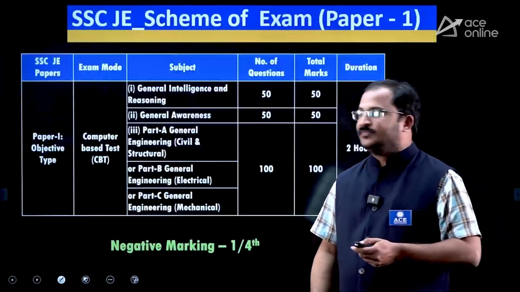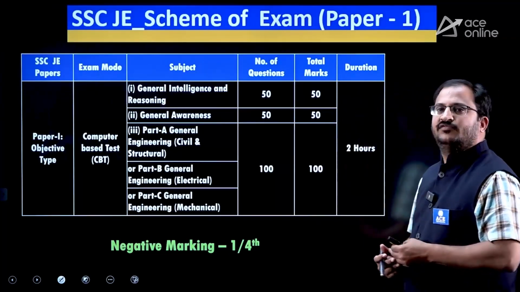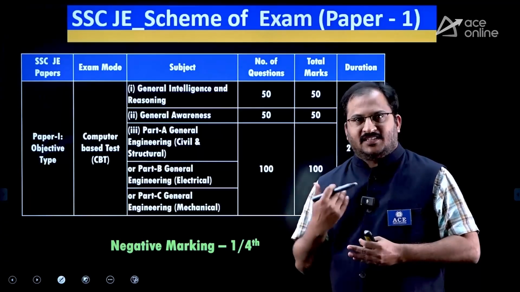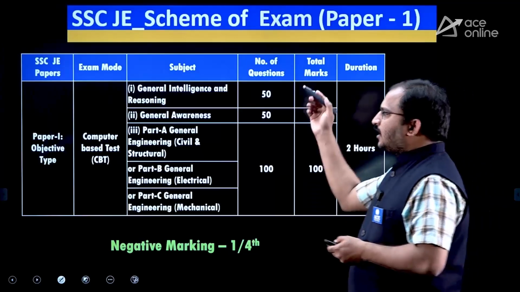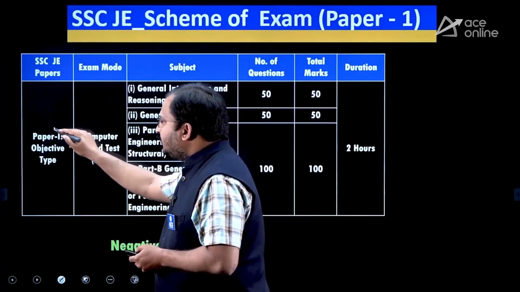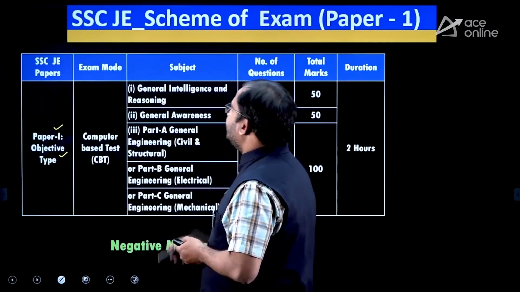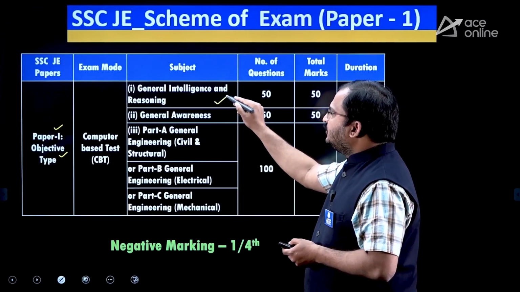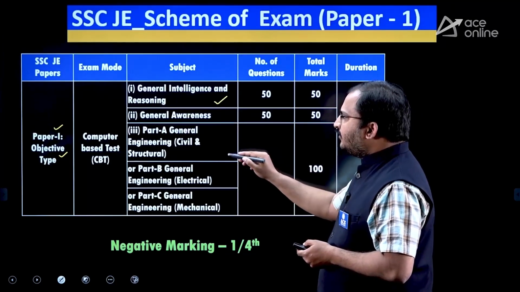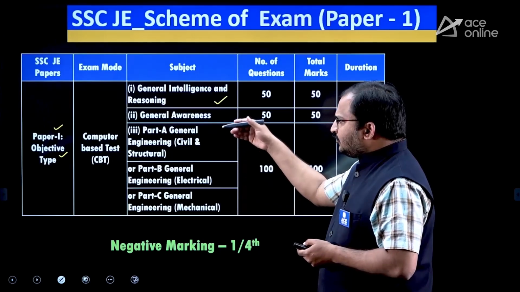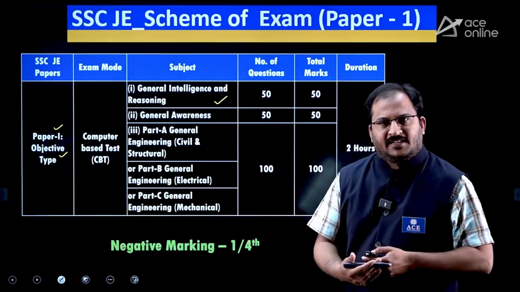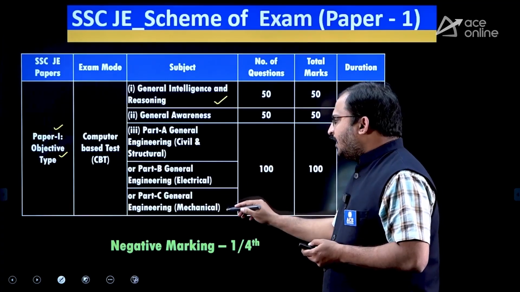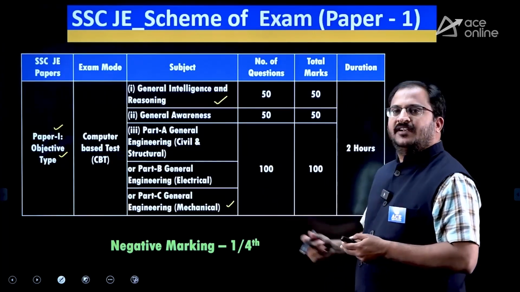Engineer Examination. Now, coming to the pattern of the examination, this examination contains two computer-based tests. The first one, computer-based test paper 1, is objective type, and here you will have three parts. First is general intelligence and reasoning, second is general awareness, and third, for civil engineering a separate technical paper will be there, for electrical engineering a separate technical paper will be there, and for mechanical engineering students a separate technical paper will be there.